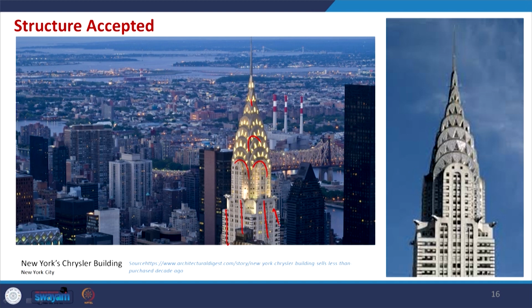This is another modern example. To summarize this particular category, whatever structure comes in that process, we accept it. It may be exposed, it may be hidden, but we do not deviate from whatever the structure says to solve the problem.